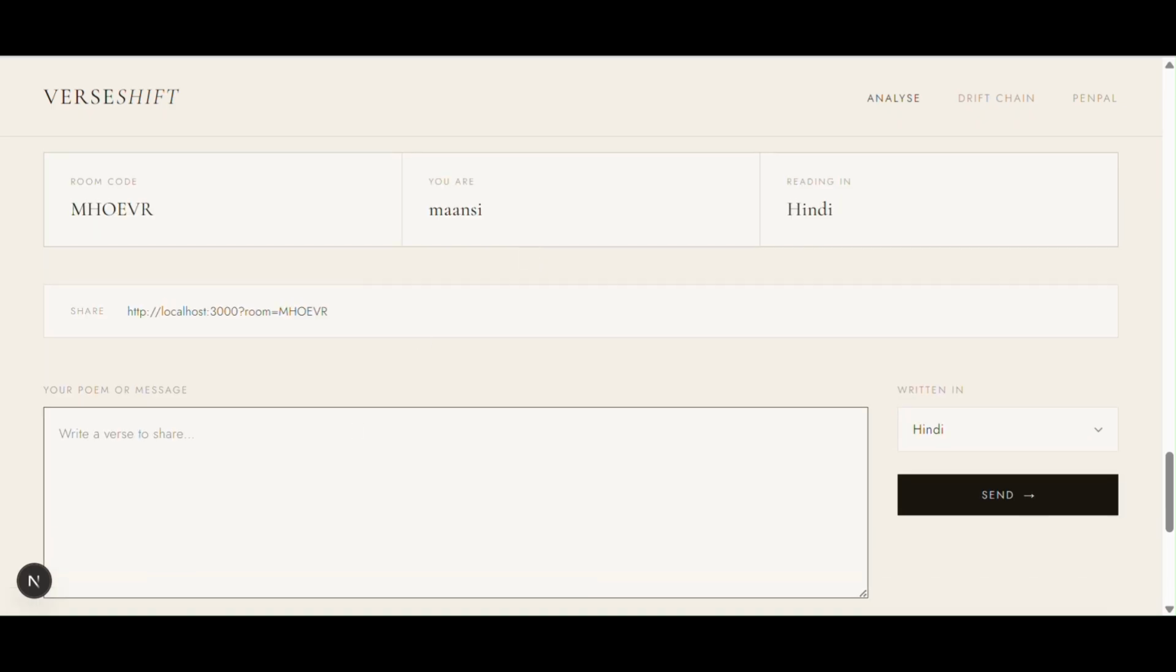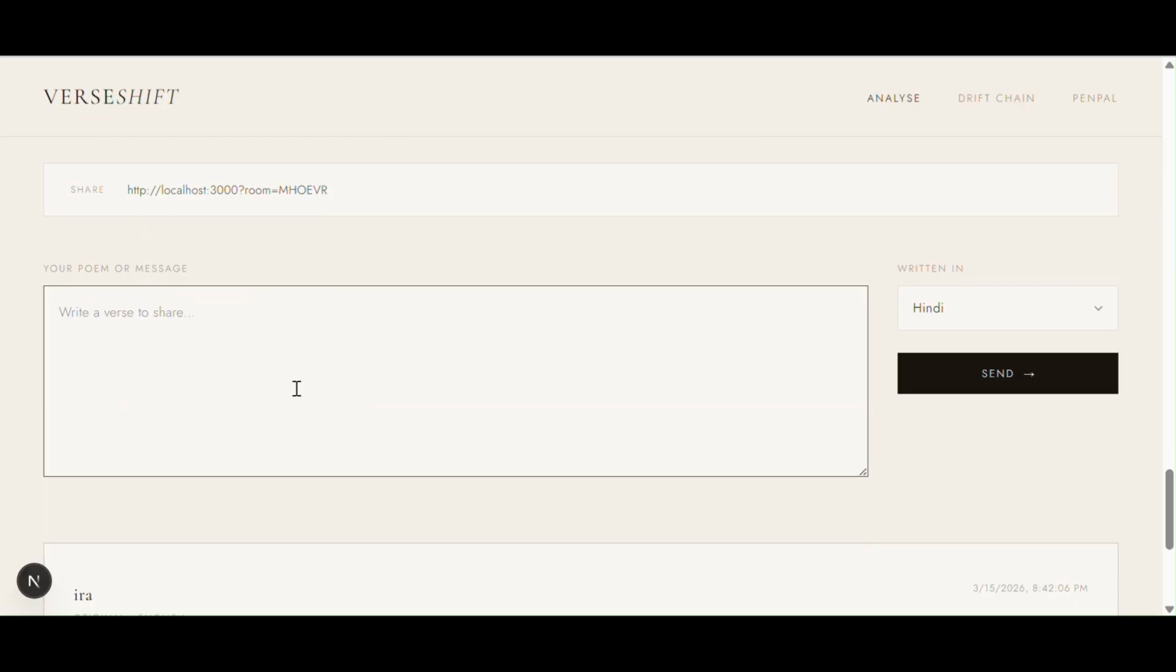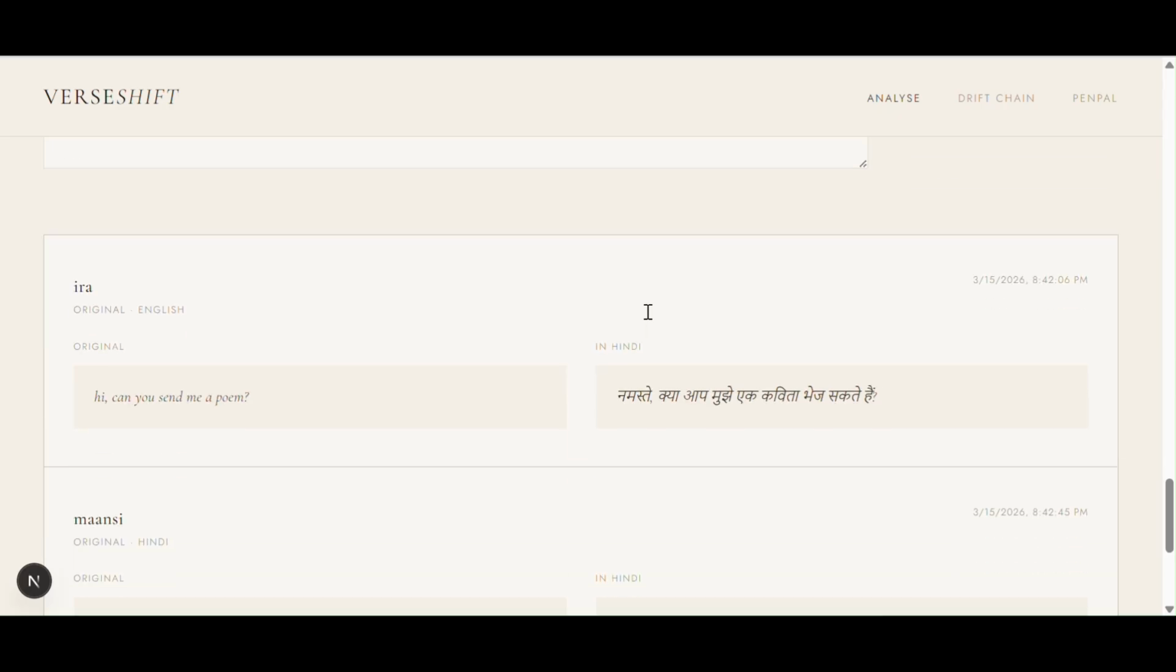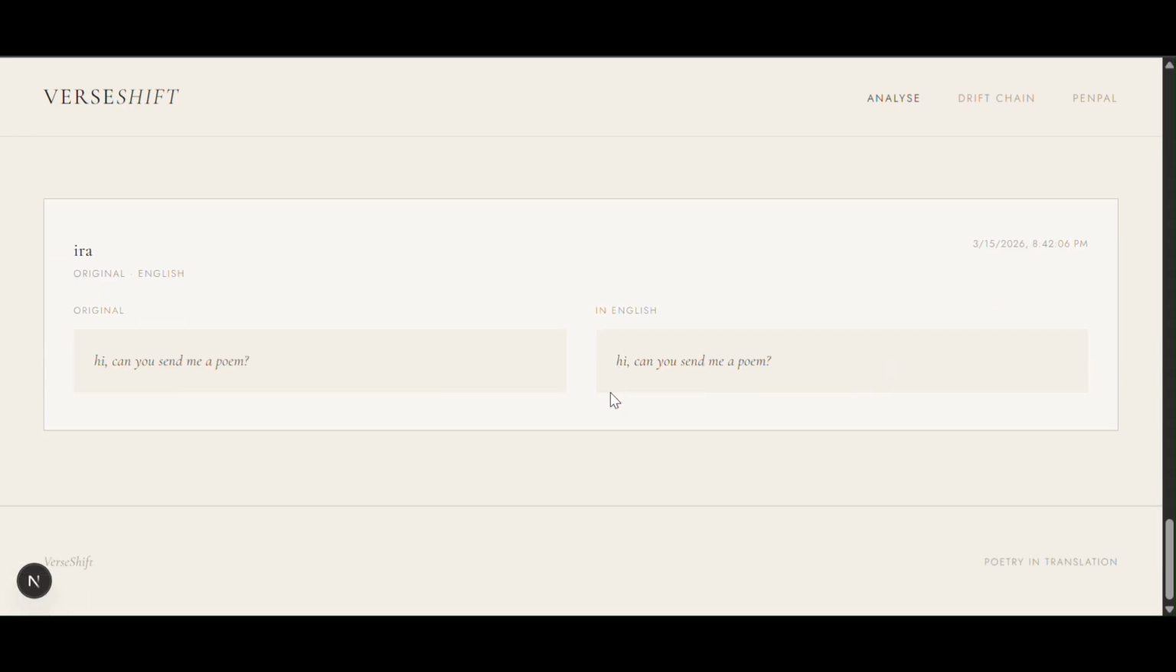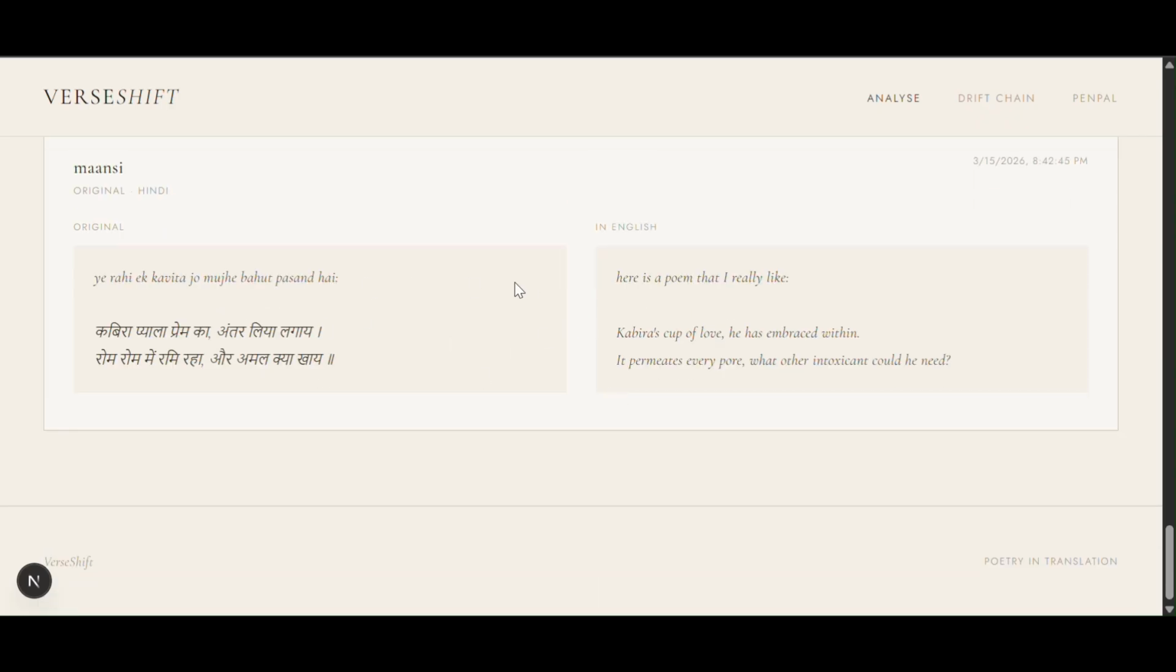And now I'm going to take Kabir Das's Doha. I'm going to say, "जी ये रही एक कविता जो मुझे बहुत पसंद है." The good thing about this is that even if I cannot type in the Hindi script, I can type in Roman and it's still going to translate it. So I've sent it, and I'm going to wait for it to show up on Ira's screen. Here we go, and here's a poem that I really like, and here's the translation of the poem.